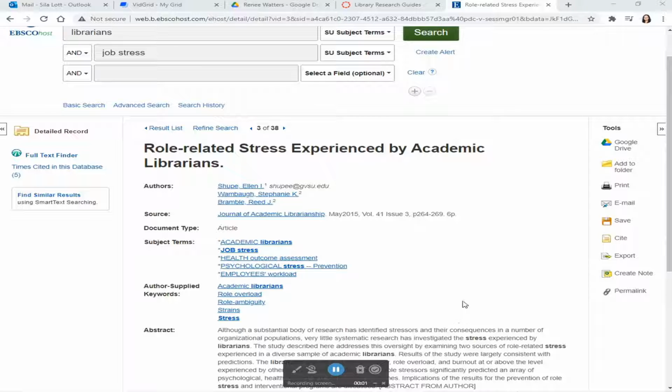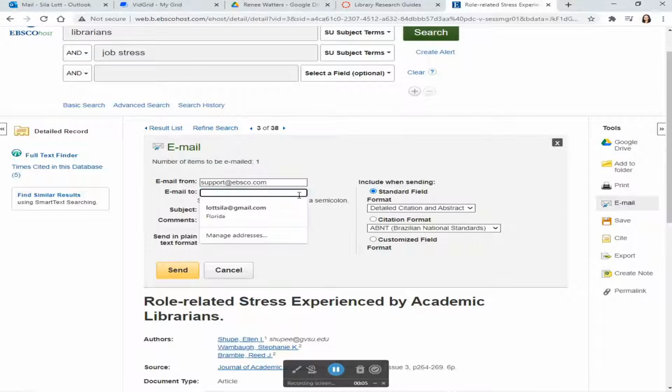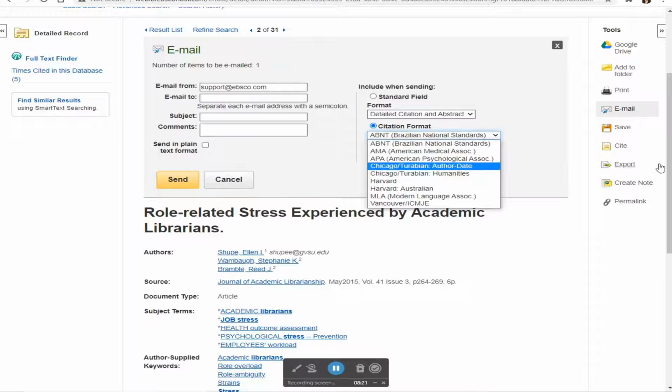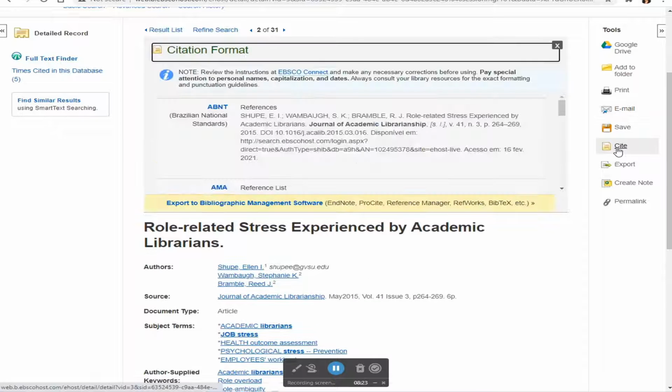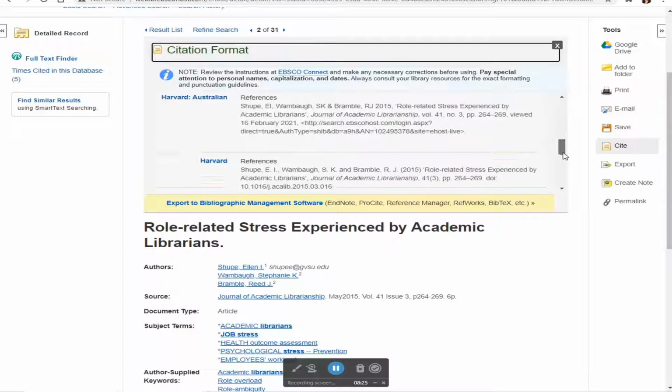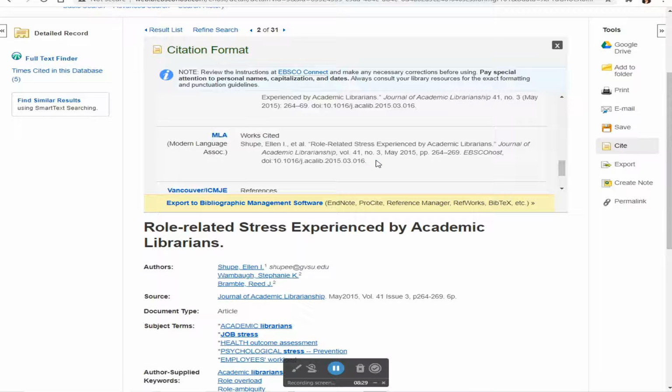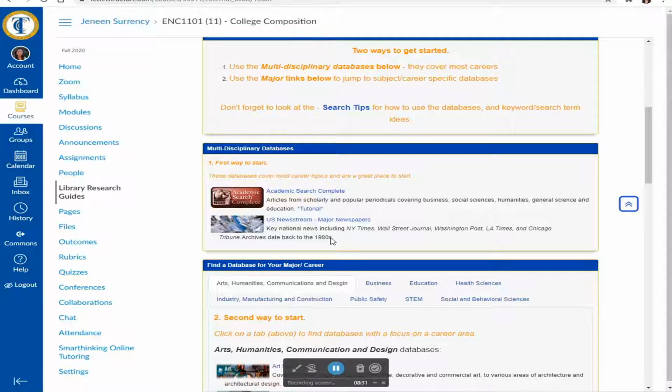If I like what I see, I can email it to myself by selecting email, typing in my email address, and selecting a citation format of MLA, and hit send. The cite tool is also on the right here, and you can scroll down, you can copy and paste a citation. Again, this is machine generated, so please double check it's correct. You can use that database or US News Stream. In US News Stream, you do not need to search by subjects, you just can put the keywords in.